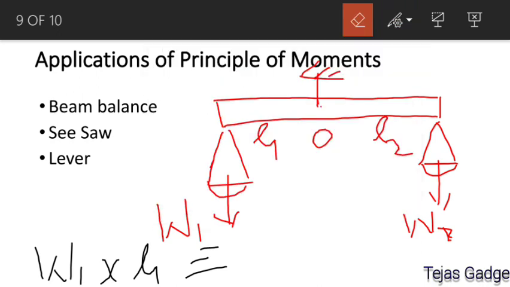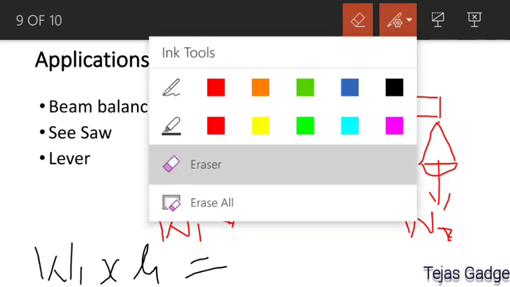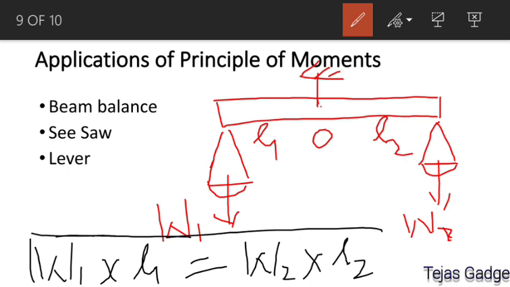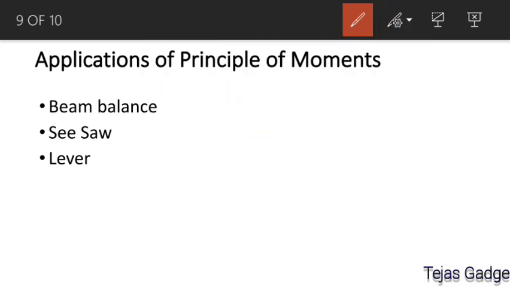W2 creates the clockwise moment, so the moment of W2 is W2 multiplied by L2. This is the formula we got from the principle of moment, and we can use it to find any unknown, either a length or a weight. Getting this?